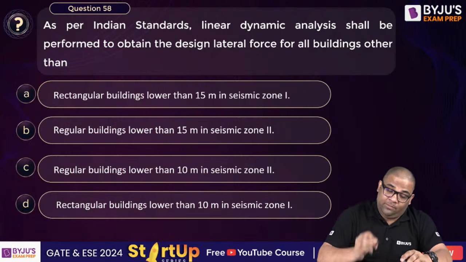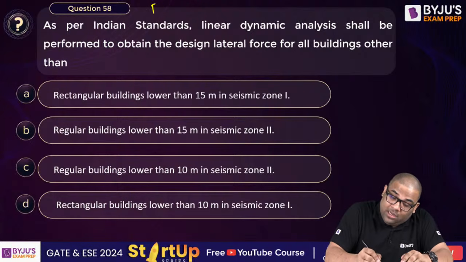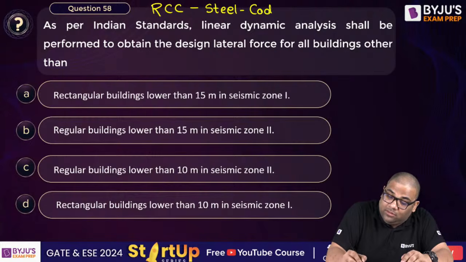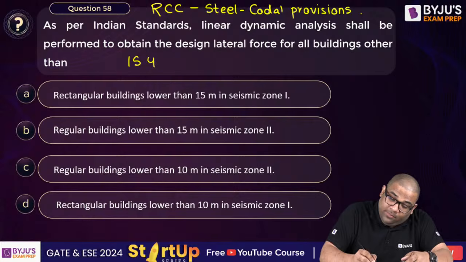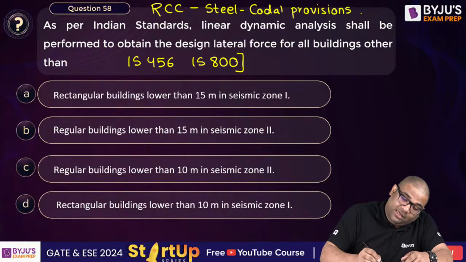So in future I will be conducting sessions on RCC and steel codal provisions. So different codes I will take sessions on. Sometimes I will take a session. See, normally what happens? We know some important codal provisions of IS 456 and 800. But still we miss many codal provisions.